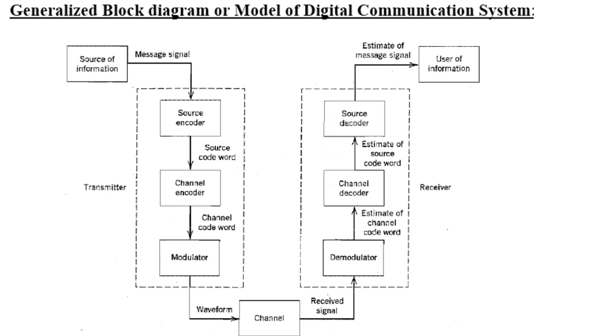Waveform means it is electric signal in the electric form. Analog signal in the electric form. Okay, so which is suitable for transmission over the channel. Okay, for transmission over the channel, we have to convert the signal into analog signal, which is the waveform, electric waveform. So at the receiver end, the channel output, that is the received signal, is processed in reverse order to that in the transmitter, thereby reconstructing a recognizable version of the original message signal. The reconstructed message signal is finally delivered to the user of information at the destination.